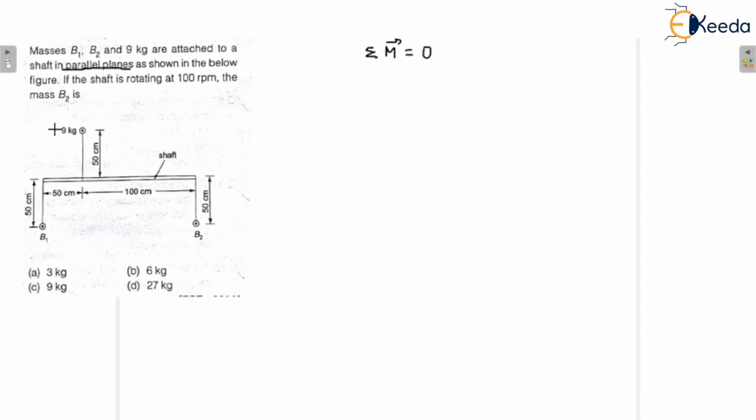Here we have 9 kilogram and we have to calculate B2. So we have to consider B2 because our calculation is based on B2. We can take the moment about a point. You can say this is A, this is B and this is C. Taking moment about C, first you have to calculate the centrifugal forces, then find out the moments about C. So what is the force for this mass B2?